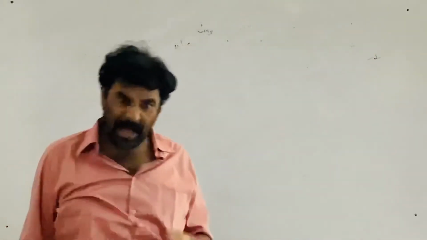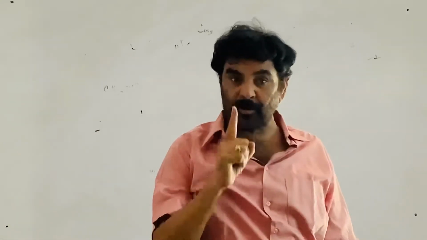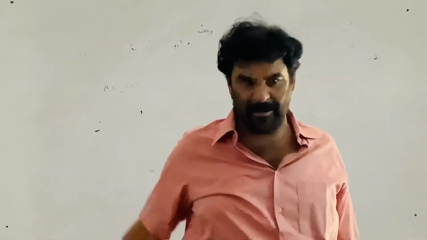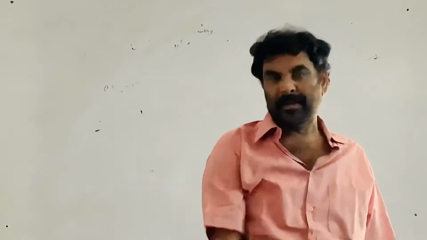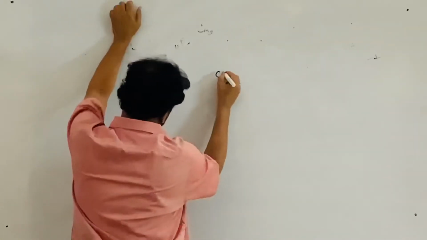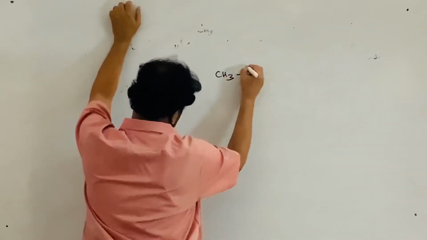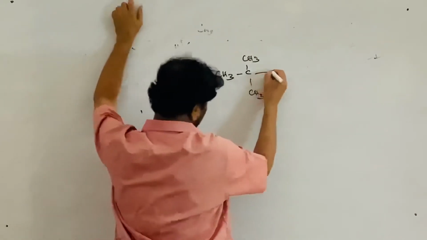If one of the alkyl groups connected to the ethereal oxygen is able to produce a stable carbocation, then the substitution takes place, that is, ethereal bond breaking takes place through the SN1 route. Let me take this one, CH3, CH3, CH3, tertiary butyl, 3 degree.